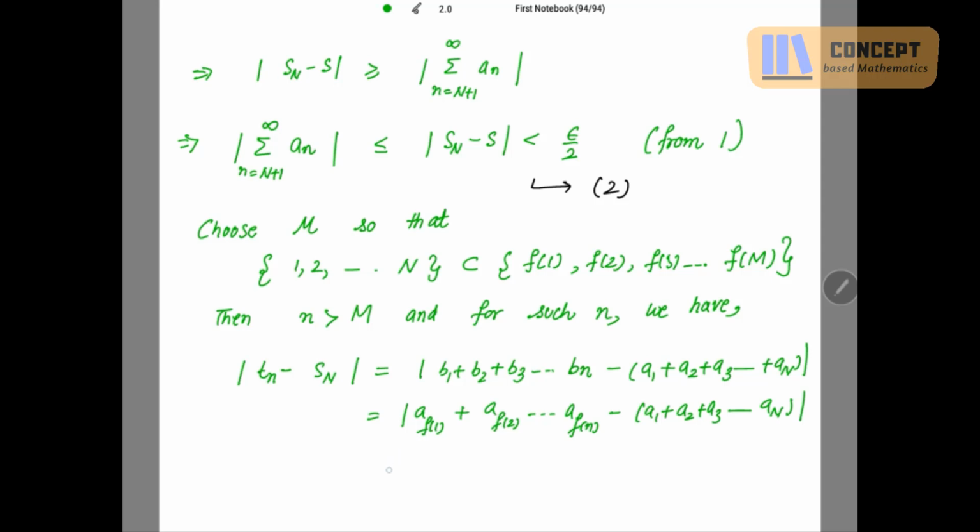But because this summation is for an infinite number of terms, this mod should be less than or equal to the summation from n plus 1 to infinity of An, right? This sum is for terms which go up to infinity, so obviously this is greater than that. So this is further strictly less than epsilon by 2 from 2. We have proved this mod to be strictly less than epsilon by 2.